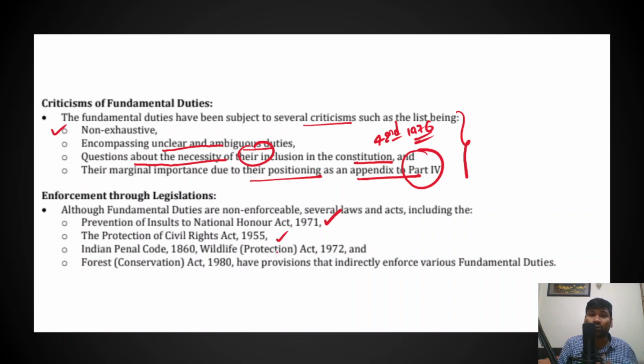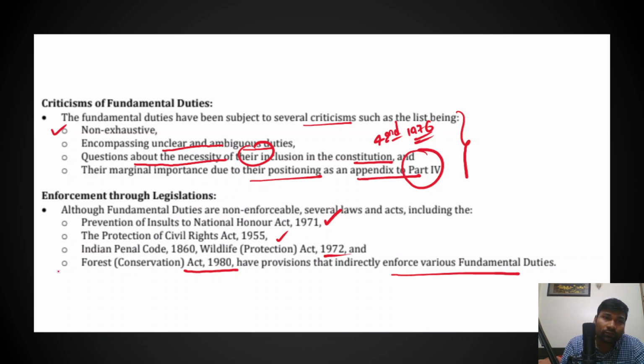So in order to protect the civil rights of the people, and Indian Penal Code 1860, Wildlife Protection Act 1972 and Forest Conservation Act 1980. So, these provisions indirectly enforce various fundamental duties.